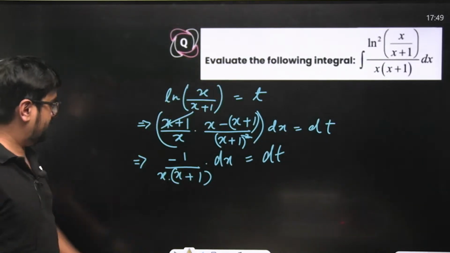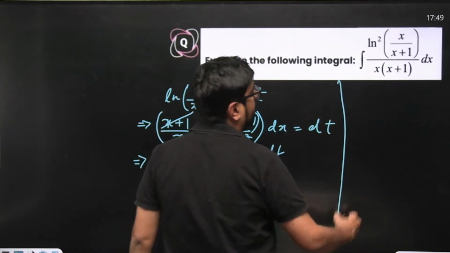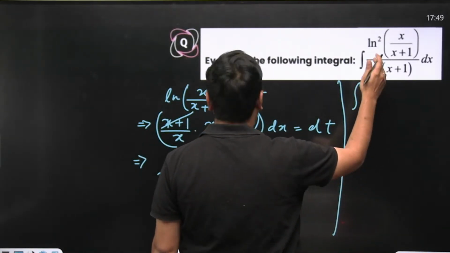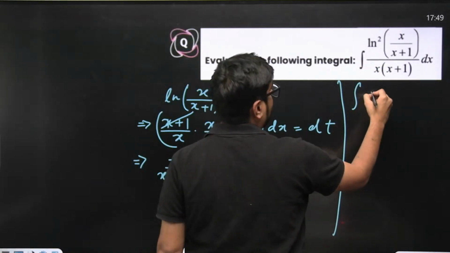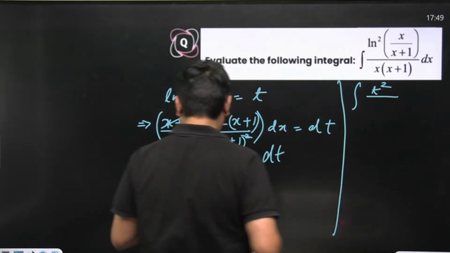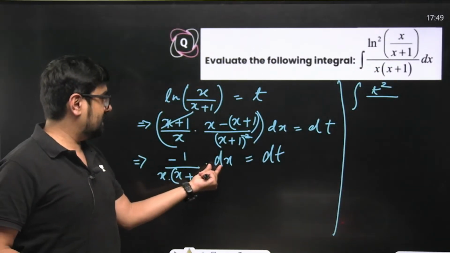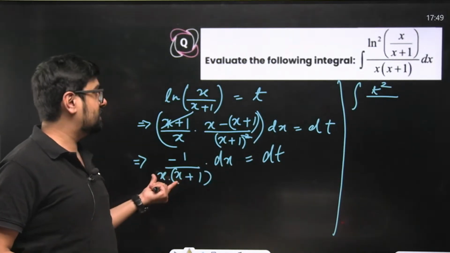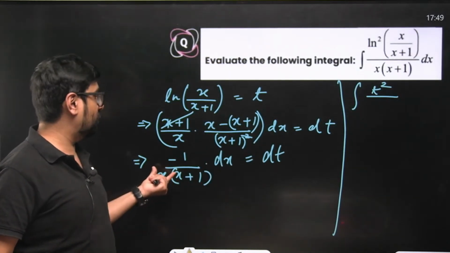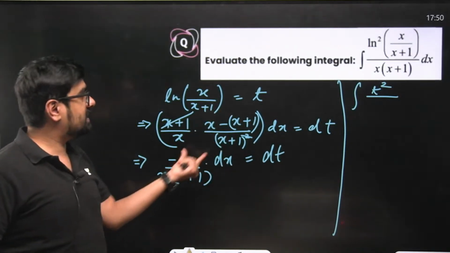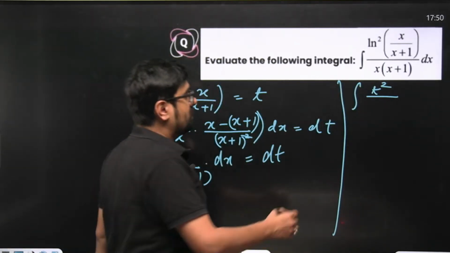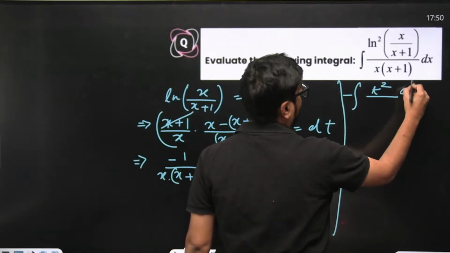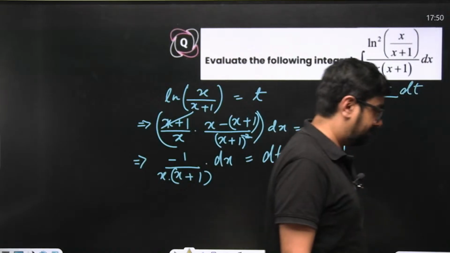Now what will this become? Our integral will become integral of ln, this we have put as t, so t square over here. And this dx will become dt into this, or directly we can put minus of dx upon this is equal to dt. So minus will take out and dt directly can come.